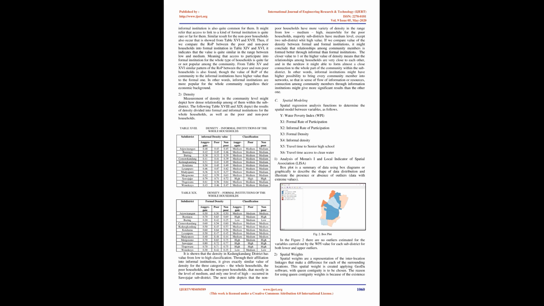The primary survey results show that Kedungkandang District has both informal and formal institutions. There are 5 formal institutions covering the Sub-District Local Government Office, Integrated Healthcare Center (Posyandu), Family Welfare Empowerment (PKK), Sub-District Community Empowerment Agency (LPMK), and cooperatives. Meanwhile, there also exist 3 informal institutions at the community level, consisting of male Islamic recitation, female Islamic recitation, and Tahlil, praying together. Tables 12 to 17 depict the ROP at each sub-district, classified into poor and non-poor households,